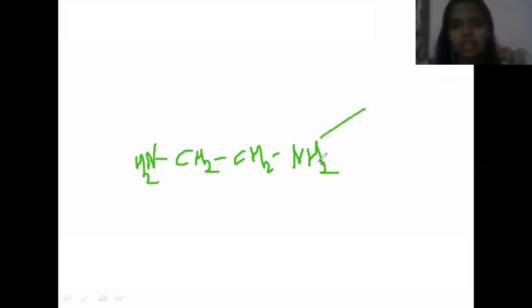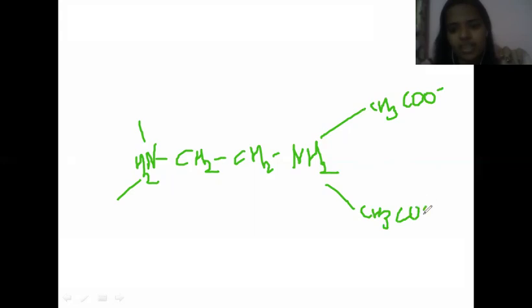Tetraacetate means 4 acetate groups: 1, 2, 3, and 4. Acetate means CH2COO minus, right? This is the acetate anion. Here also CH2COO minus, the second acetate anion.